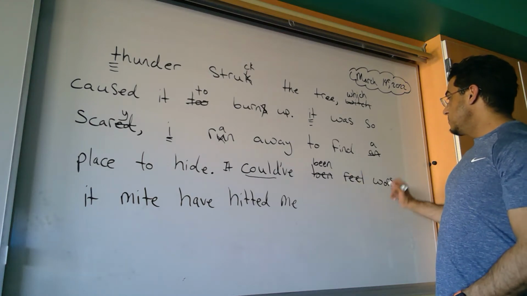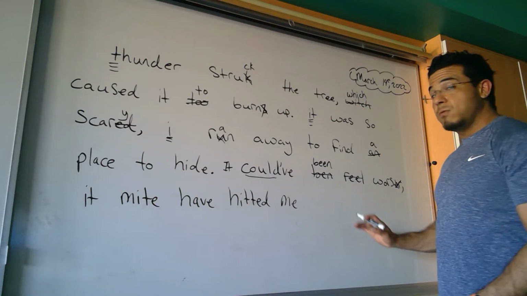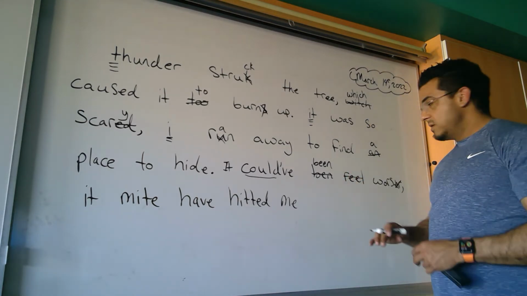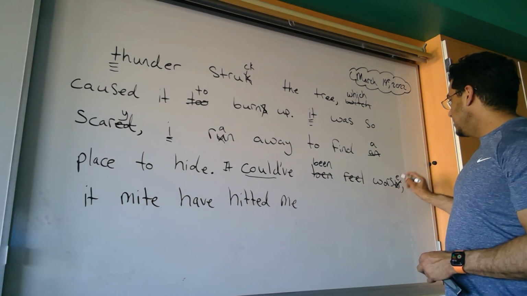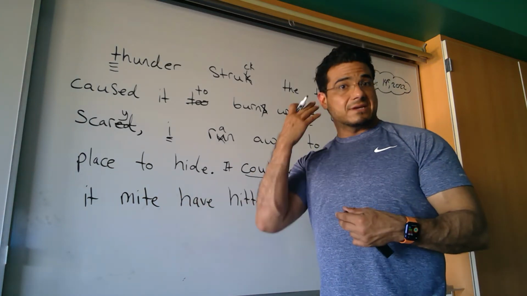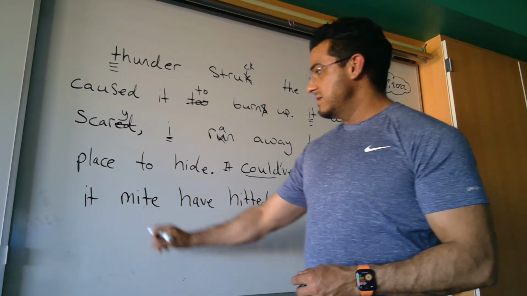Could have been worse, comma, or you could have said it could have been really worse. Either way. But for me, I'm going to say been worse. Oops, should have ended with an E. It might, again, homophone, two words that sound alike, but they're very different. Mite is an insect, or a type of insect.